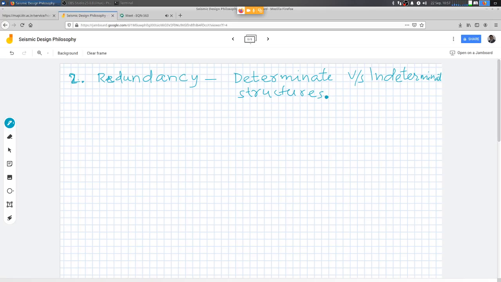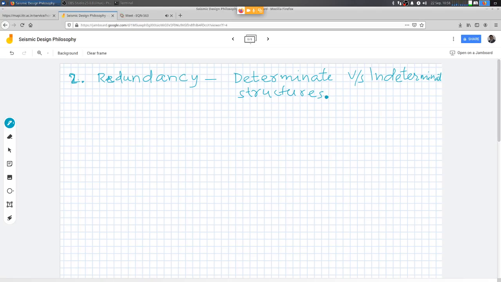So a determinate structure is just precariously placed on the boundary of stable and unstable structures. If the capacity is exceeded anywhere in the entire structure, it collapses. Right? There is no way you can save a determinate structure if any member capacity is exceeded.